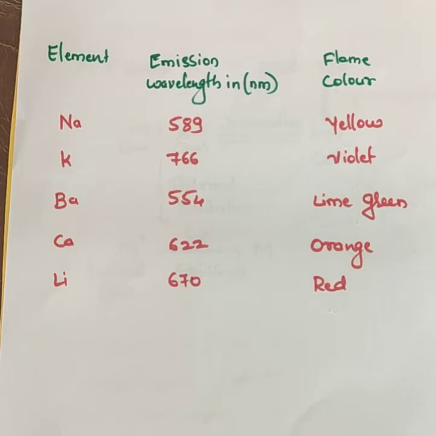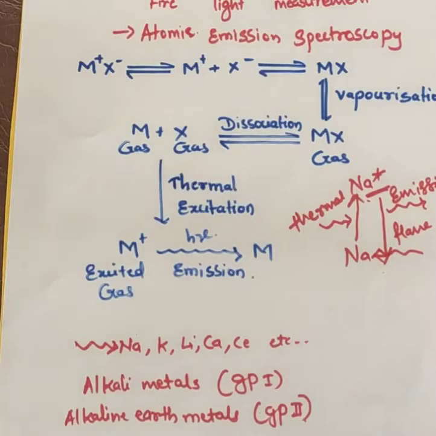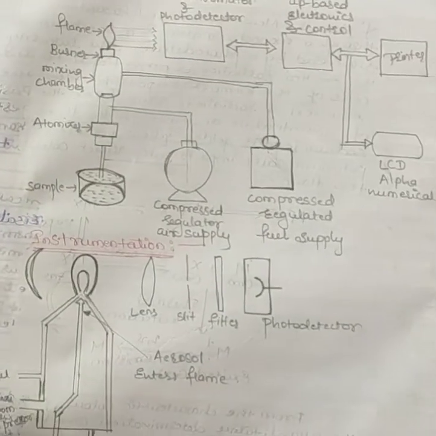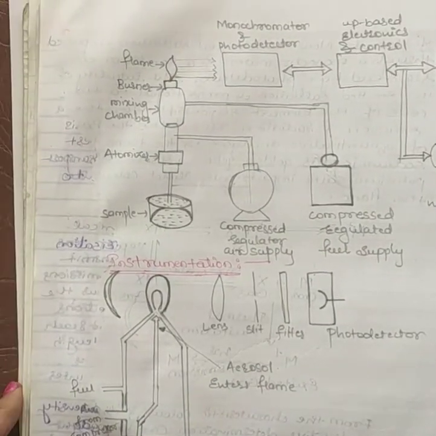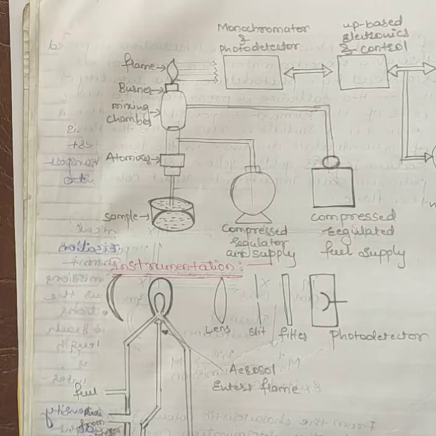Now let's see the principle of flame photometry. In flame photometry we are including some instruments. I will show you which instruments we are going to use here. So this is the instrument.